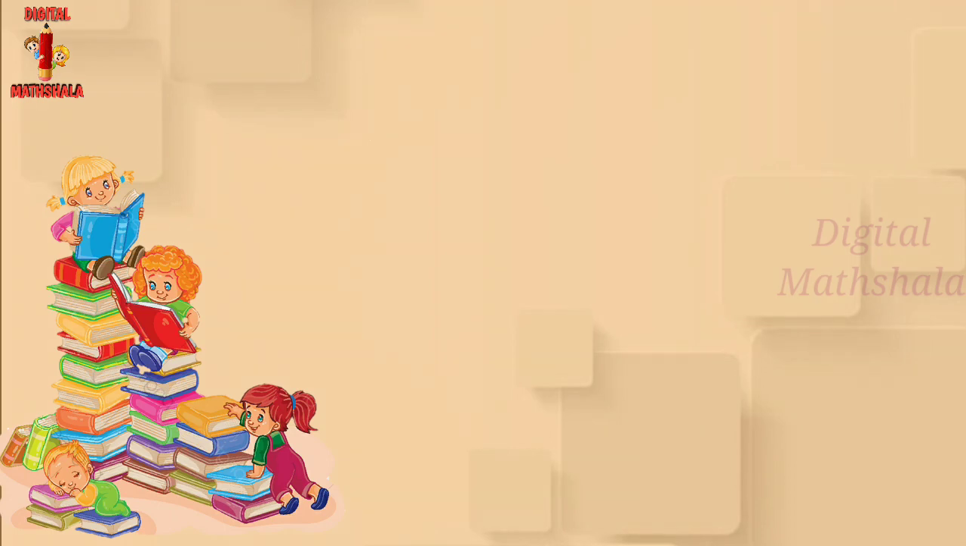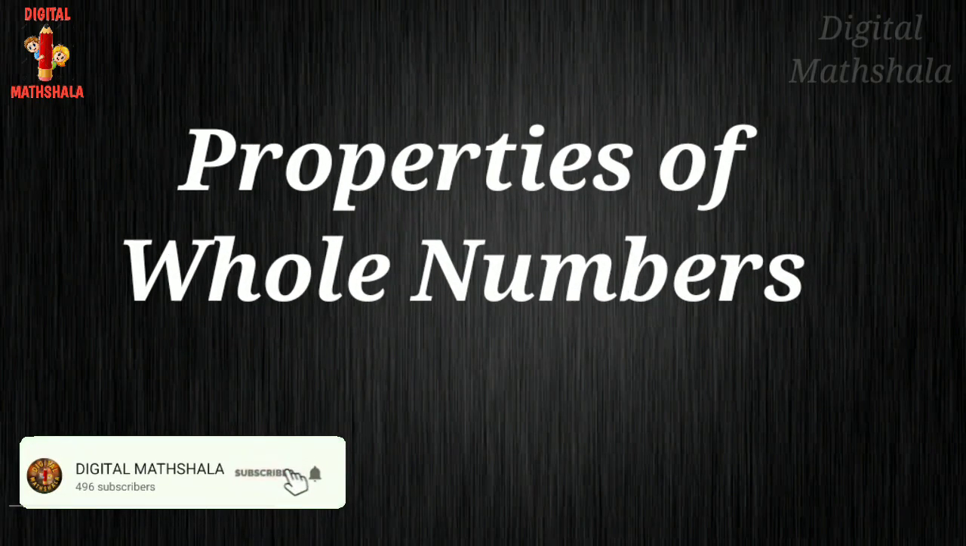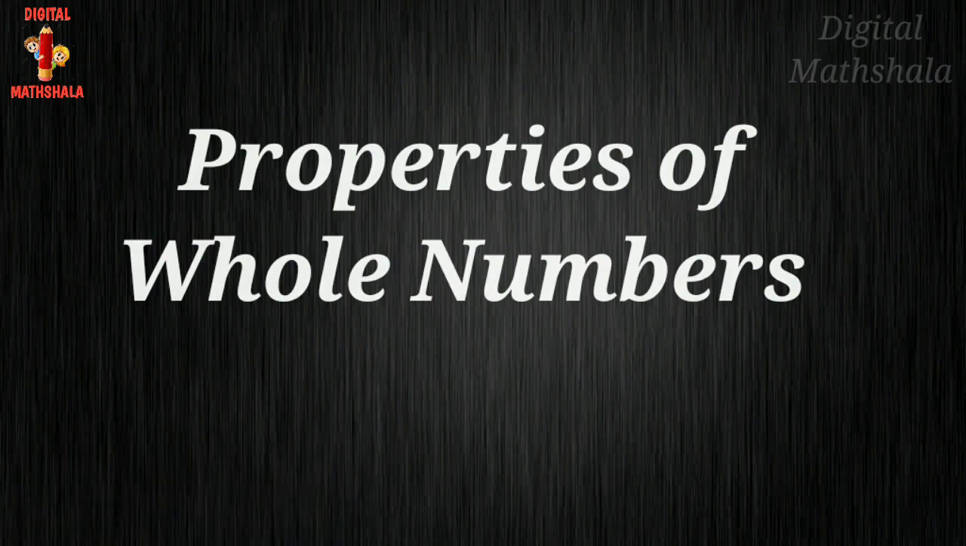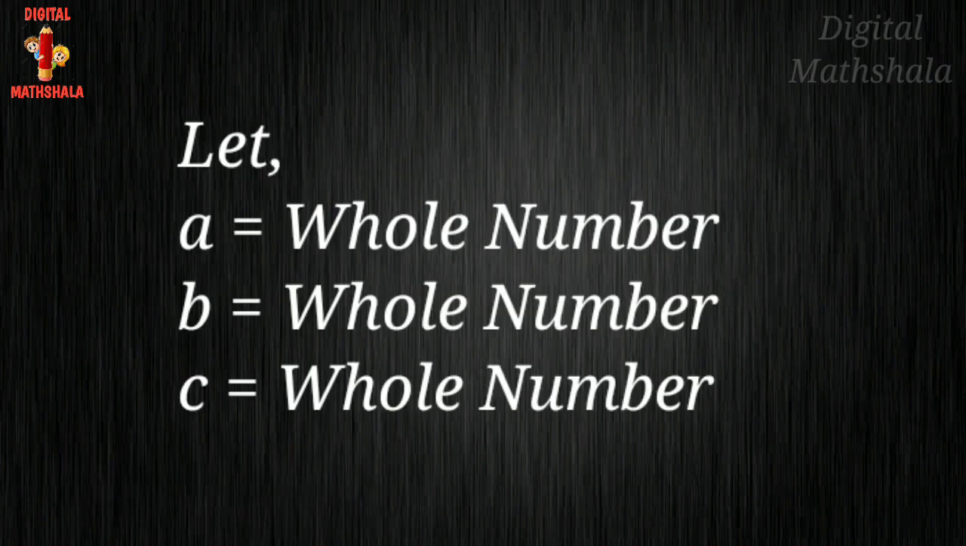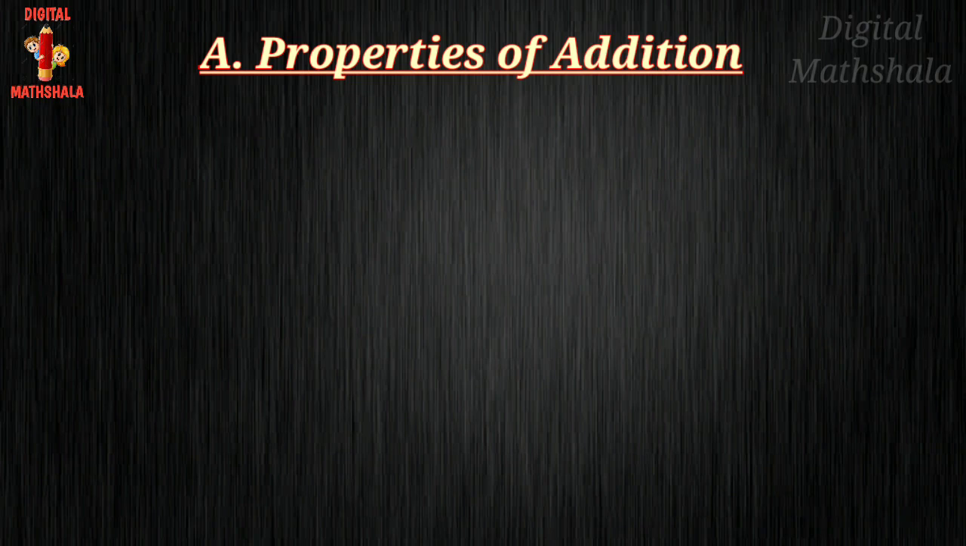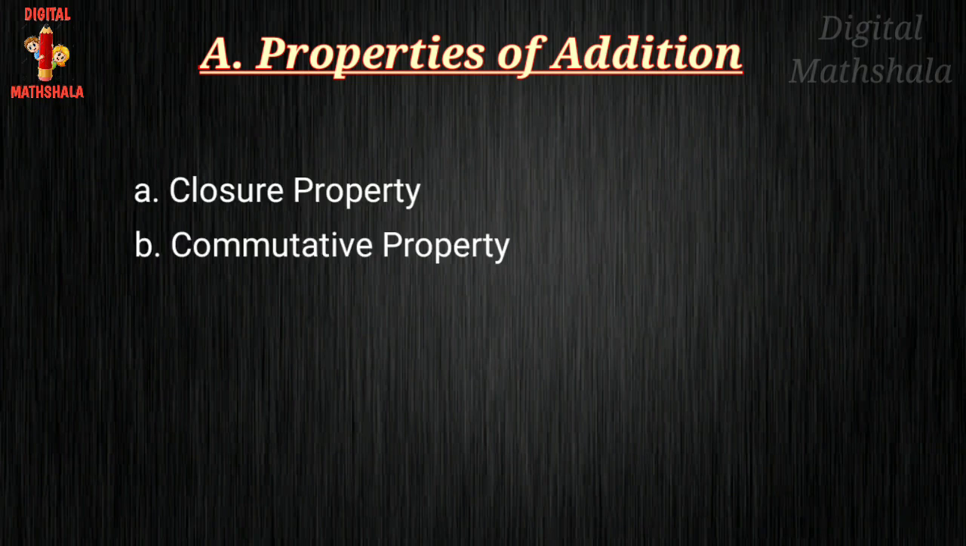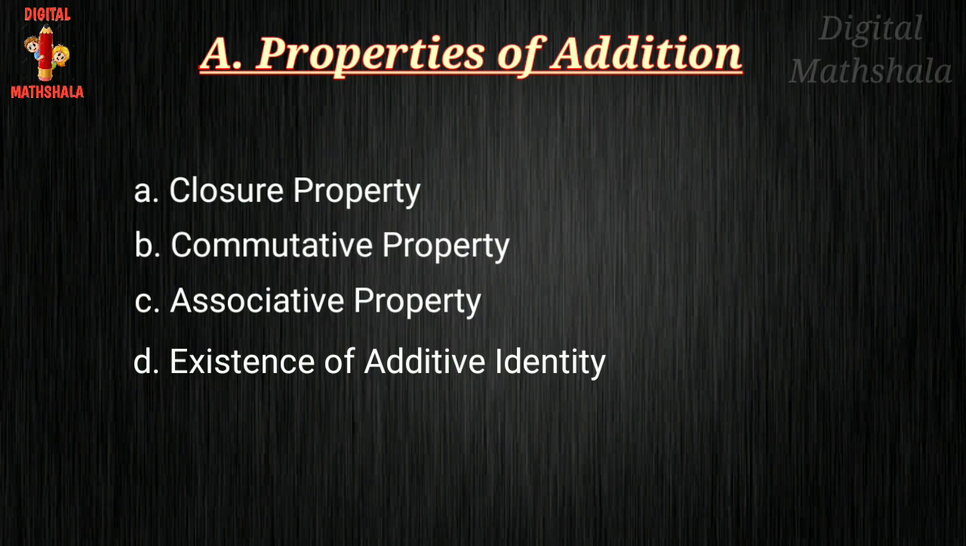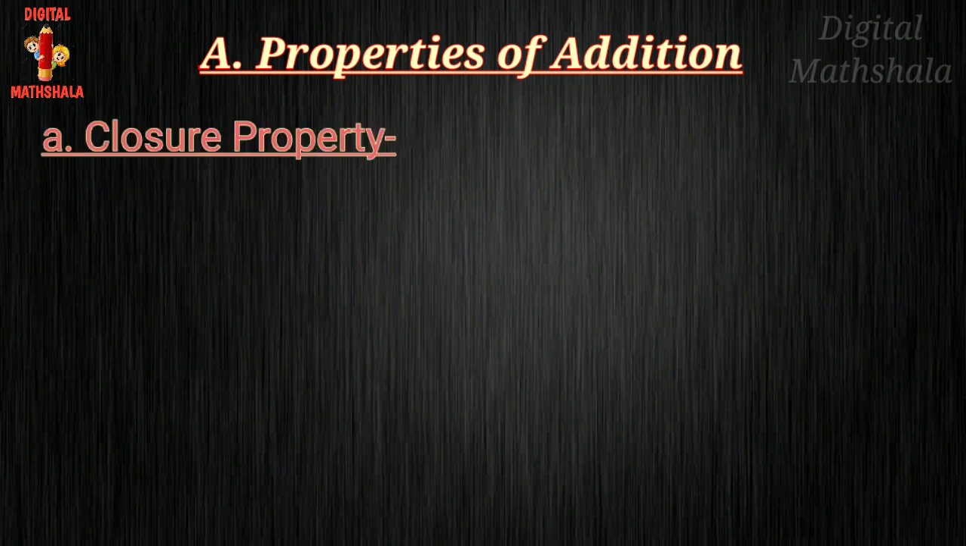Now we will discuss in this video the properties of whole numbers. If A, B, C are any three whole numbers, then the first property is properties of addition. This is also divided into a few parts. First is closure property, second is commutative property, third is associative property, fourth is existence of additive identity. Okay, so let us pick the first one, that is closure property.